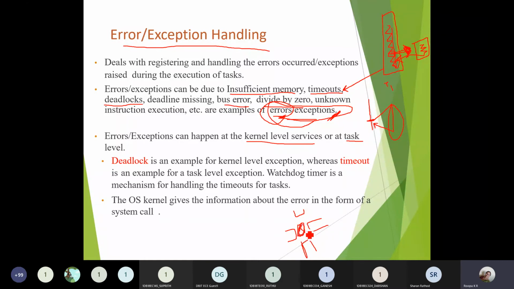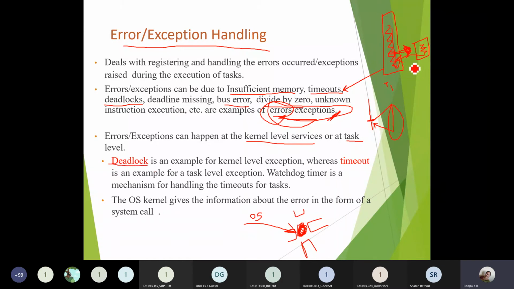Then this situation is called a deadlock situation, where the kernel, means the operating system, should come into the picture. It should see for which particular process this resource has to be scheduled. All those things have to be taken care of by the kernel. So this deadlock situation is a kernel level exception.